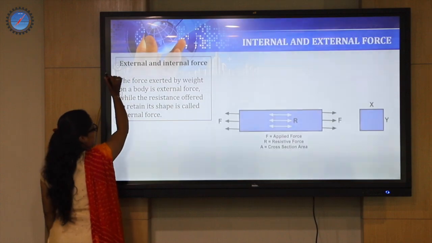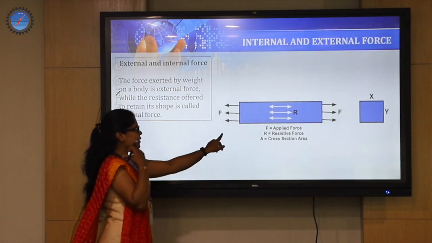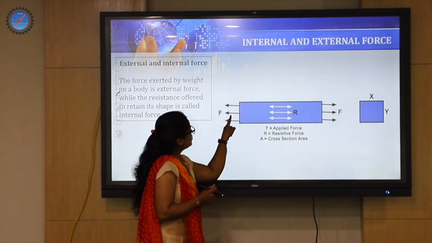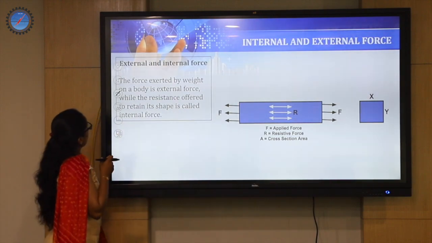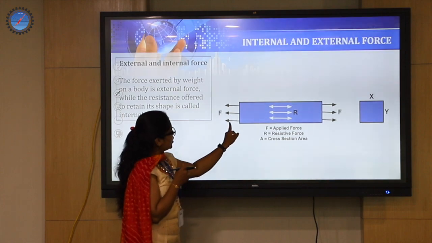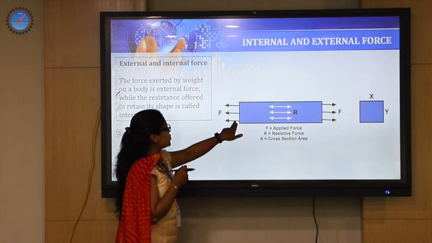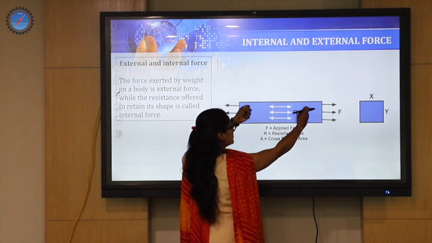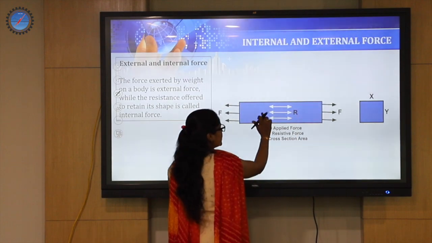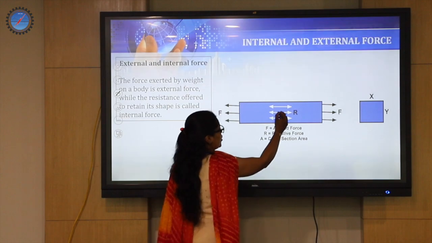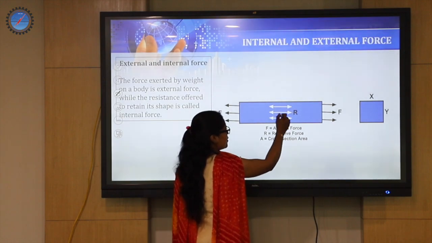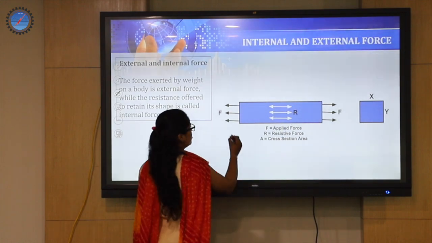So that has been very clearly given in this diagram. You can see this is the object to which there is a force F, shown as an external force, whose direction is moving away from the sample. If you apply a force which is trying to elongate this object in this way, and if this object has some elasticity, automatically it is going to generate a resistance in the opposite direction. How?